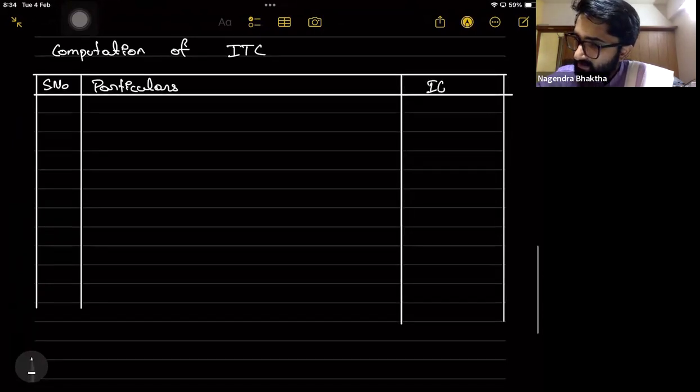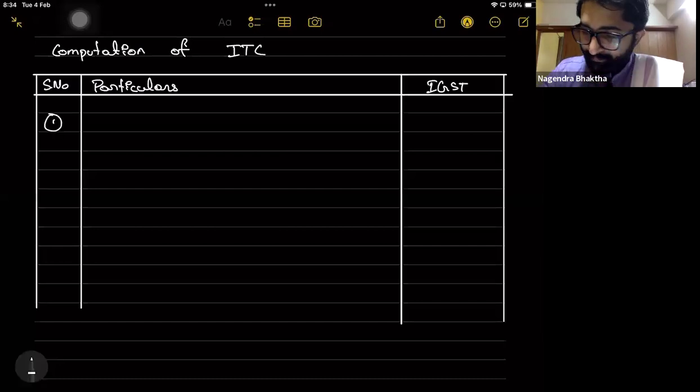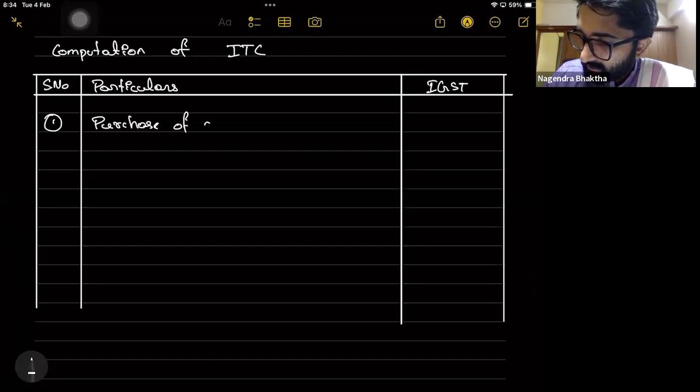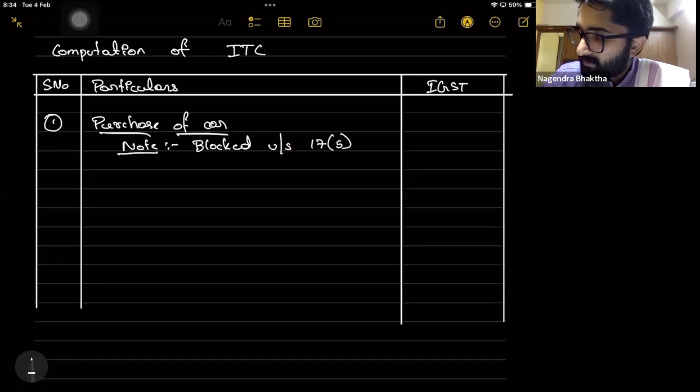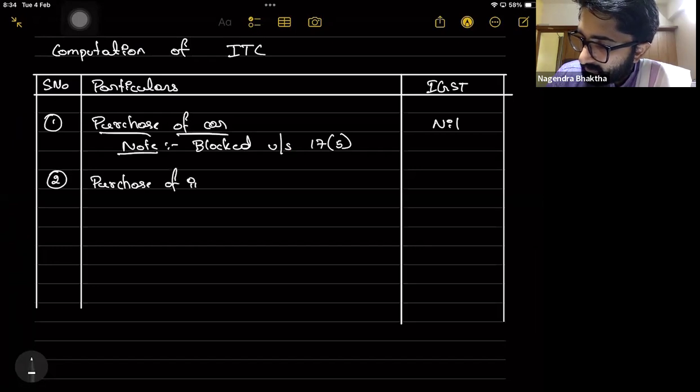So this is IGST. Number 1, purchase of car. Note that it is blocked under section 17, subsection 5, so nil. Second one, purchase of insurance on car.